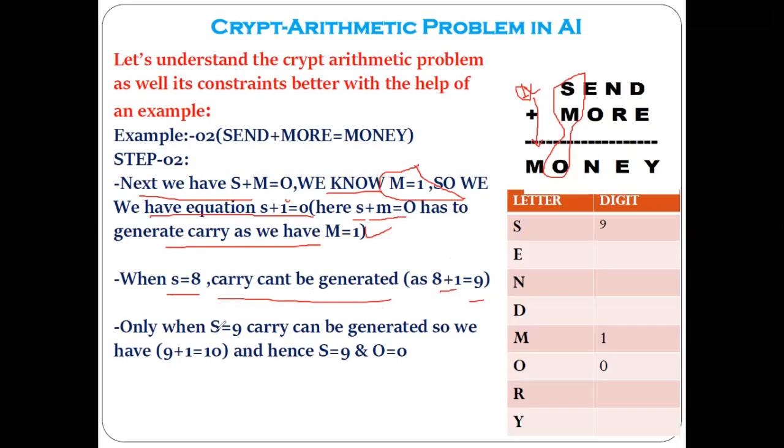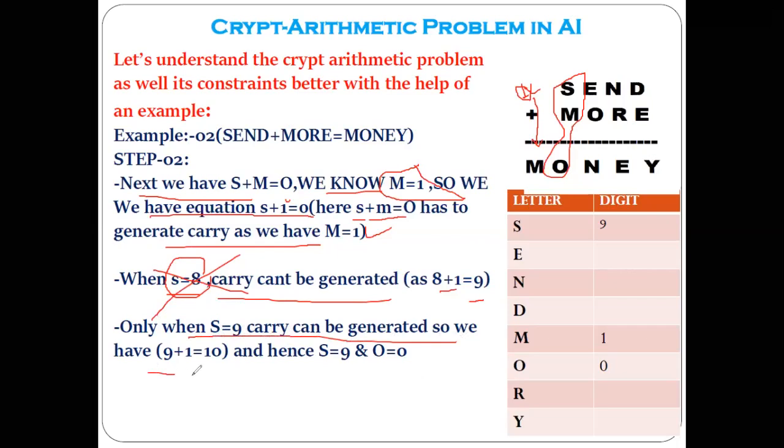What we want, after adding these two numbers, is that a carry must be generated. We already know M is equal to 1. So if you add S equal to 8 to the 1, it is 9, so carry is not generated. So this is not possible. If you consider S equal to 9, carry can be generated.